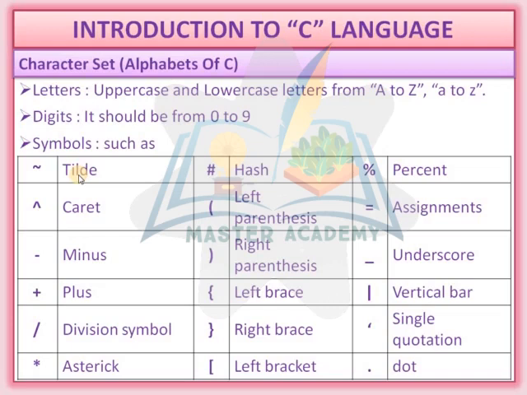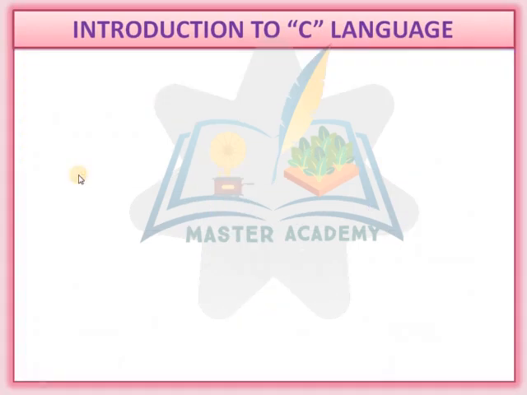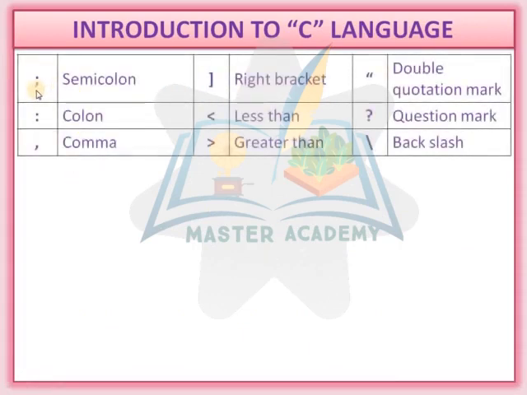Now we will move on to the new symbols. The symbols are semicolon, right bracket, double quotation mark, colon, less than, question mark, comma, greater than, backslash. There are different types of symbols. You will know the use of each symbol when we discuss it later in programming.